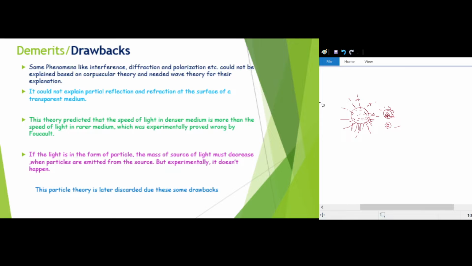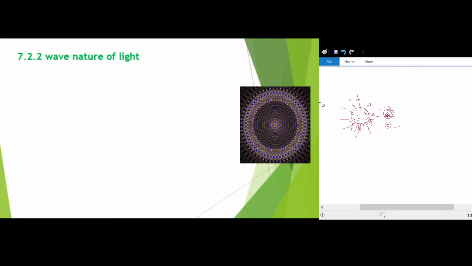So we'll go ahead and see what the next theory is, and we will learn about it, and that is the wave nature of light. We saw the particle nature, and this will be the wave nature of light. Now what is meant by the wave nature of light?